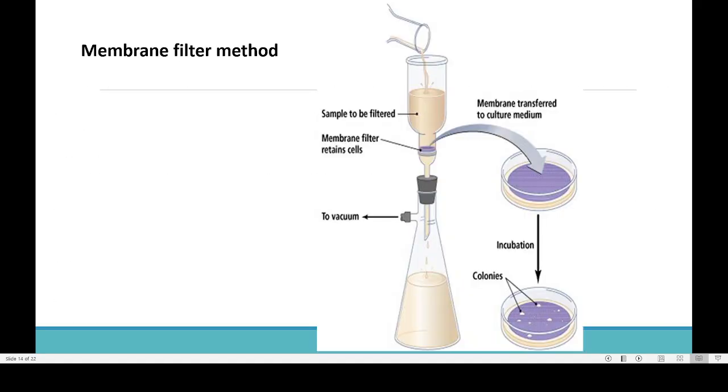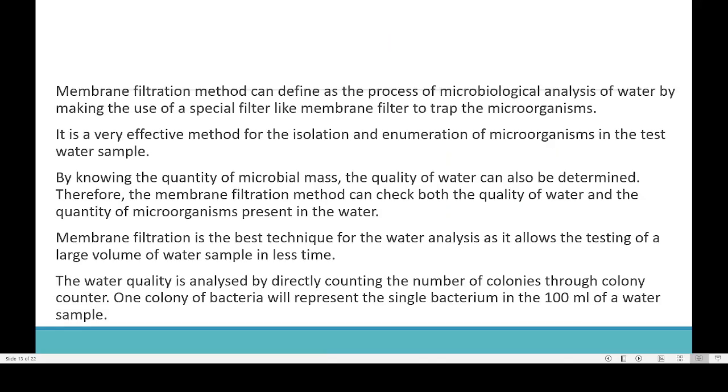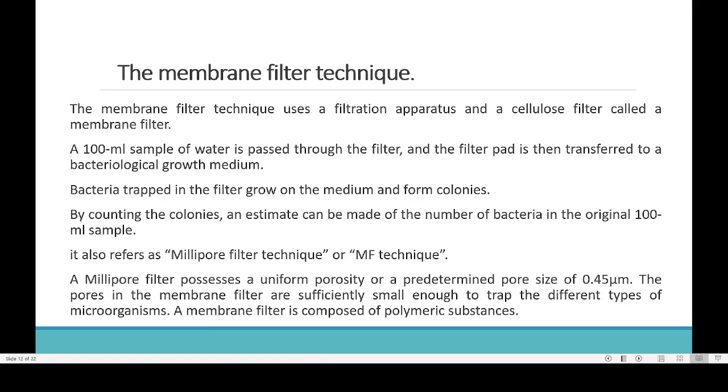Even though it appears like a paper, it has a lot of holes. Bacteria cannot pass through those holes, but water molecules are smaller and can easily go through. That is the principle behind the membrane filtration technique.